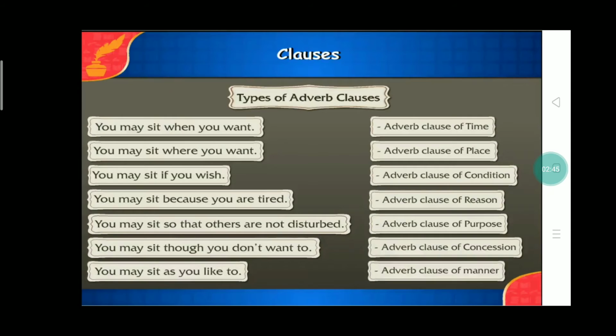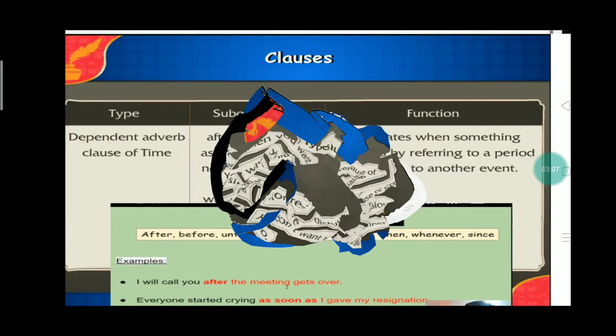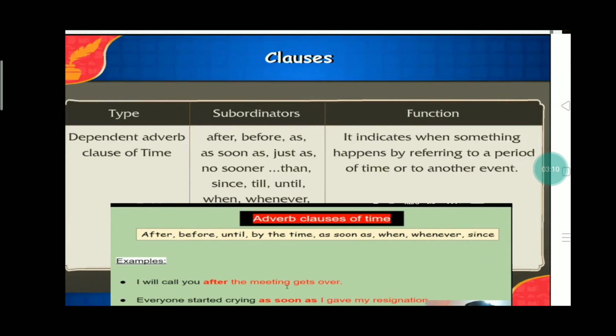Now, there are 7 types of adverb clause as you can see on the screen. First type is adverb clause of time, adverb clause of place, adverb clause of condition, adverb clause of reason, adverb clause of purpose, adverb clause of concession or supposition, and adverb clause of manner. Now let us see it one by one.